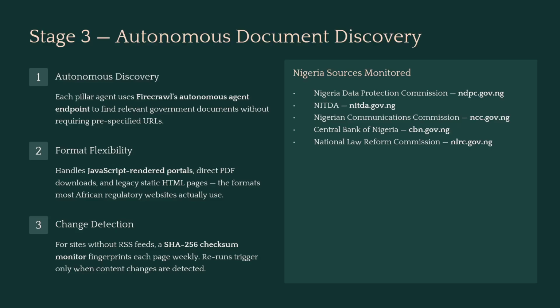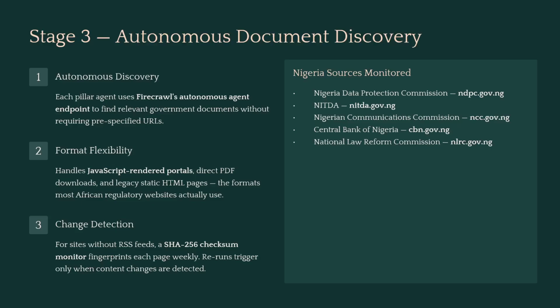Now for the document discovery. Each agent uses Firecrawl to autonomously find the relevant government documents, meaning that there are no pre-specified URLs. It handles JavaScript portals, PDF downloads, and static government pages, exactly what African regulatory websites look like, completely autonomously.